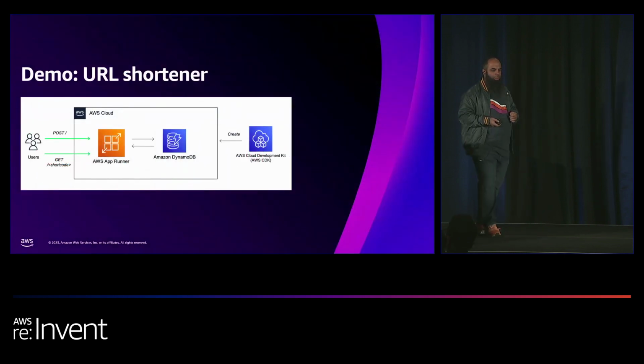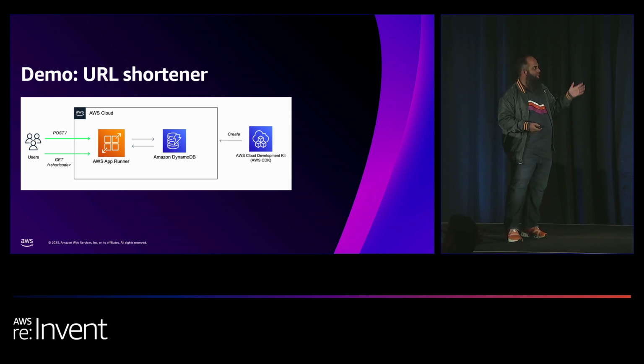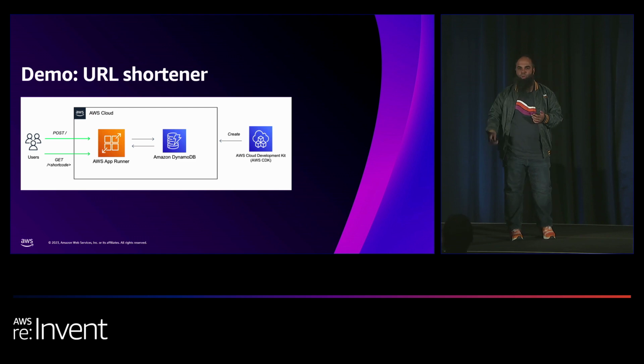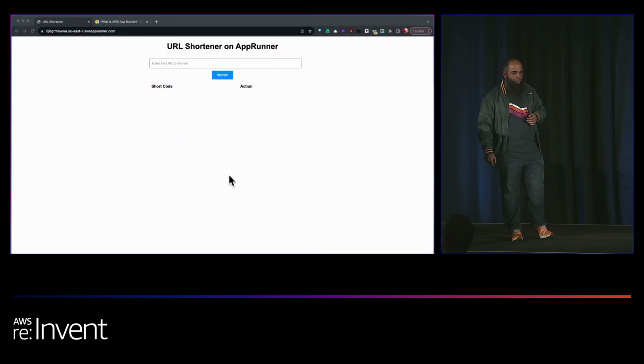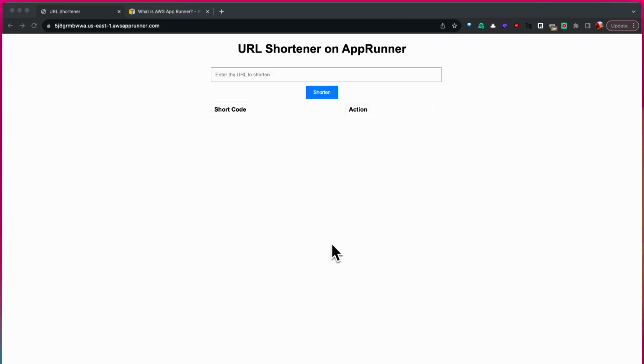Right, so quickly, I'm going to show the first demo. This is basically a recording. We'll show the other one live. The idea is that this shows a Go application that has been deployed in App Runner, and this talks to DynamoDB. You can create this manually yourself, or you can also use CDK, which we'll talk about towards the end, to provision that infrastructure and just get it started. It's a great way to see how you can have a simple web application run on something like App Runner. So on to the quick demo.